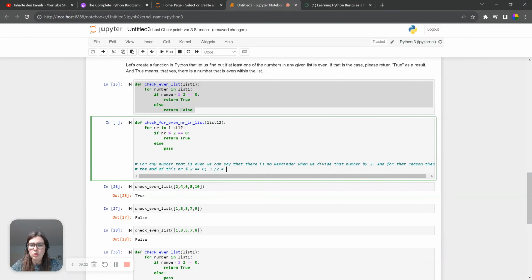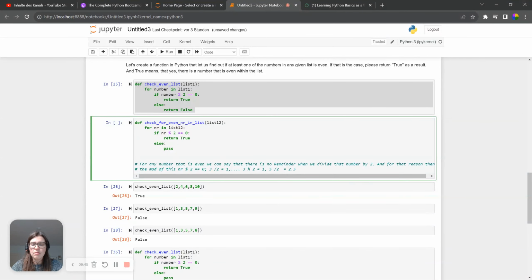So 3 mod 2 gives us a remainder of 1, and that's why it doesn't work for uneven numbers. It's the same if we say 5 divided by 2 equals 2.5.